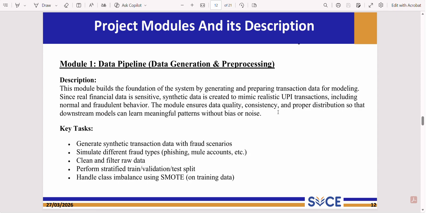Coming to the first module of the project, it's the data pipeline. The module generates and pre-processes the synthetic UPI transaction data for training the fraud detection system. Since real financial data is very sensitive, realistic synthetic datasets are created with both normal and fraudulent transactions. Different fraud scenarios such as phishing and mule accounts are simulated to improve the learning capabilities.